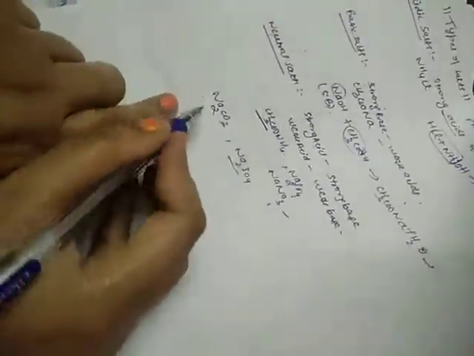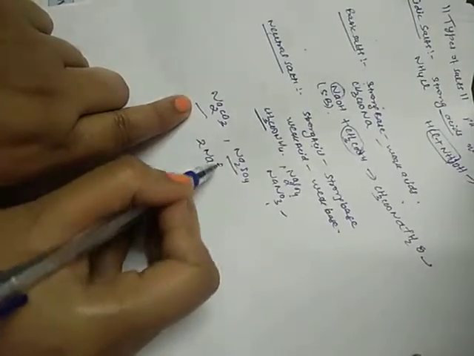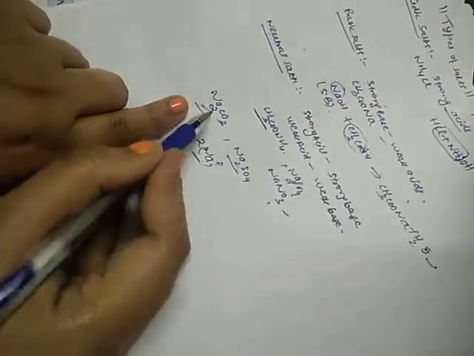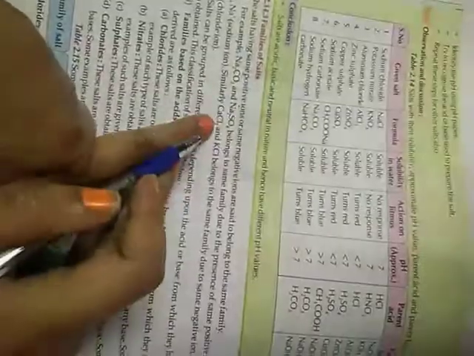Why? Because they have a common sodium ion. They have two Na positive charges in common. So that's why they belong to the same family of salts. Similarly, calcium chloride and KCl also belong to the same family, because they contain a common negative chloride ion.